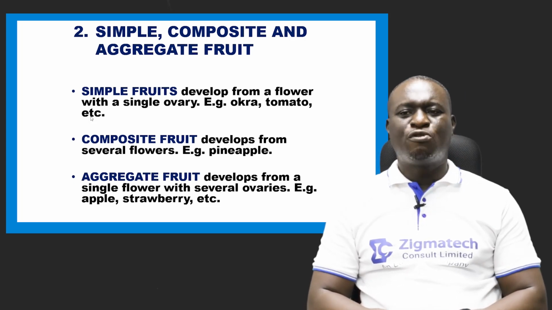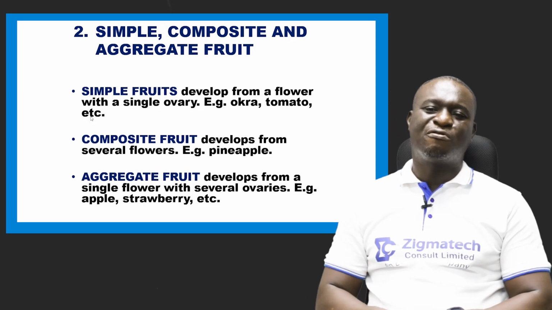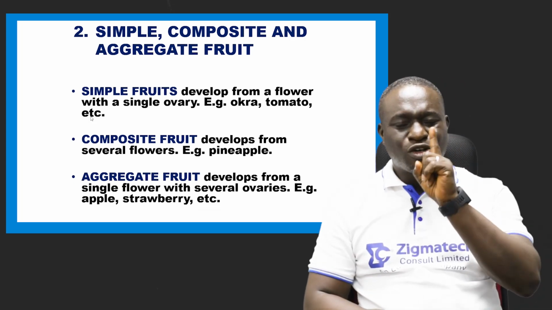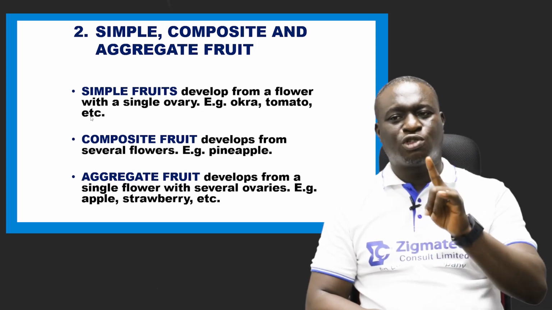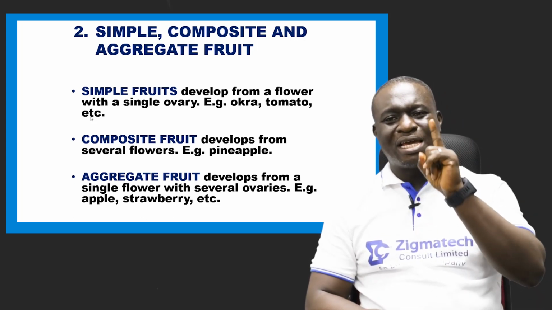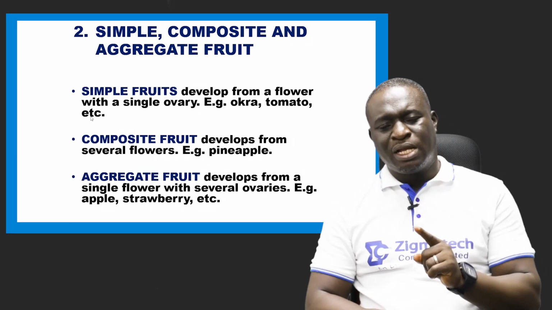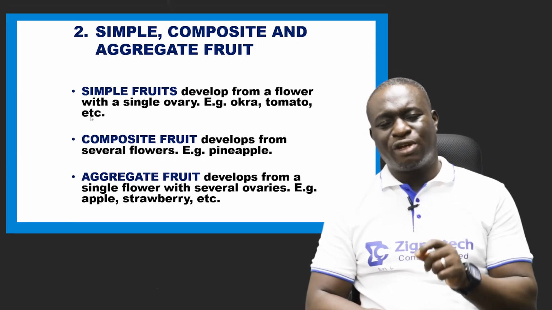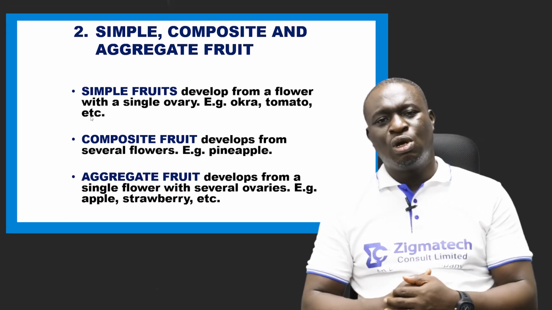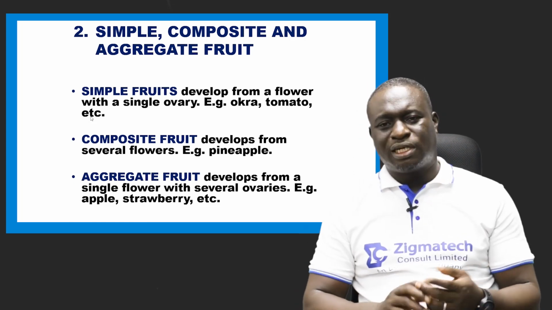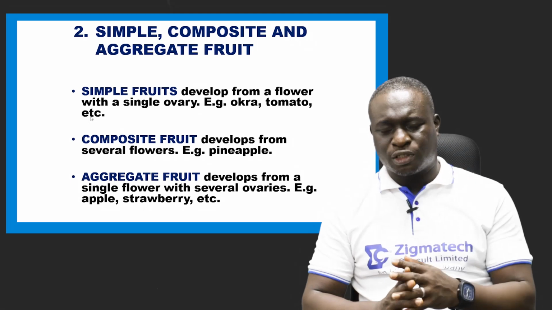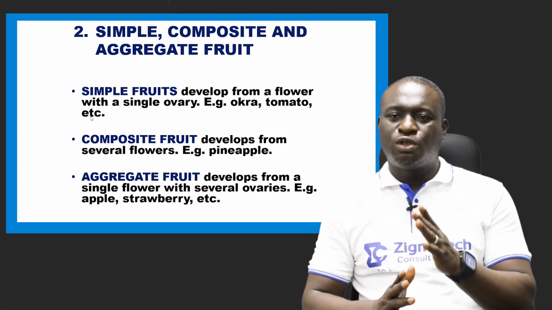Now, a simple fruit develops from a flower with a single ovary. Please note this. A single fruit develops from a flower with a single ovary. An example of a simple fruit is the okra. We also have the tomato. Okra and tomato are examples of simple fruits.